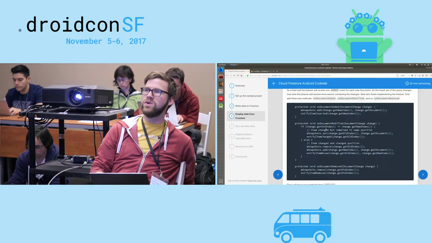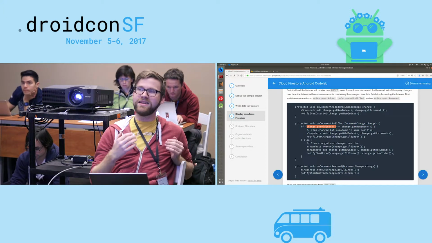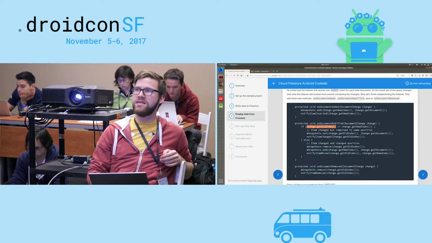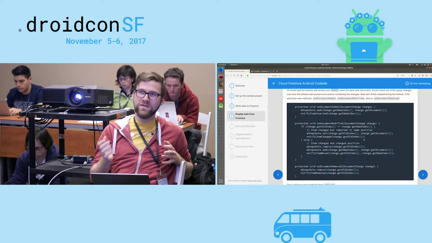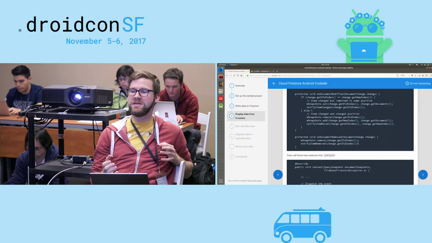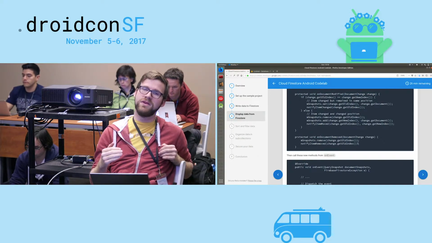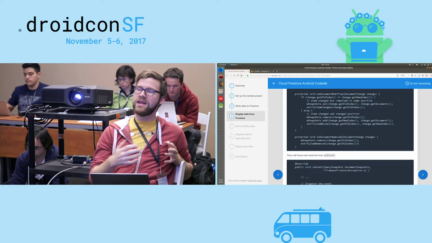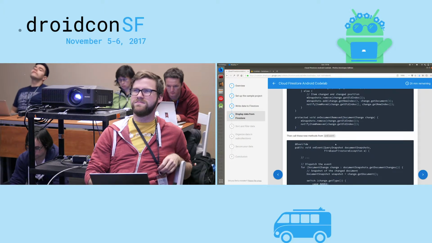In onDocumentModified, we'll check and see if there was a previous index, or was this document already rendered but at a different location. And if that's the case, then we'll go and we'll move it. But if it changed and it's actually in the same position, we will just call update. So it won't move it at all, but it'll re-render it. And then finally, if the document is removed, which might not be an actual remove, that might just be the item coming off of that query. So if it goes past item 50 in our query, if it becomes item 51 and it's no longer a result, we will get a document removed event. And so we'll have to remove it from snapshots and notify that the item was removed.